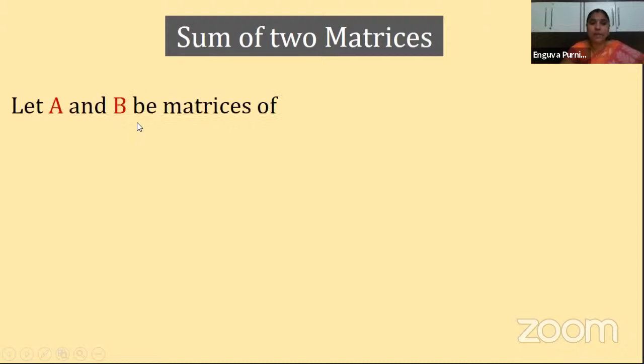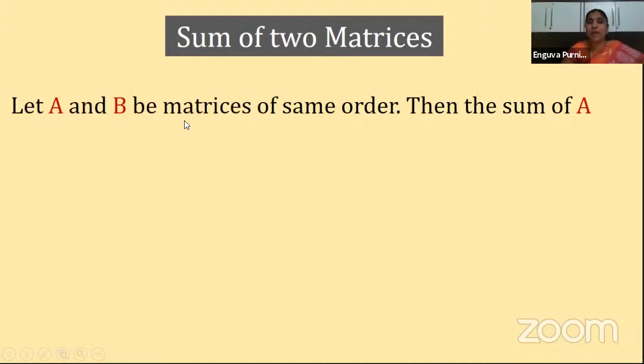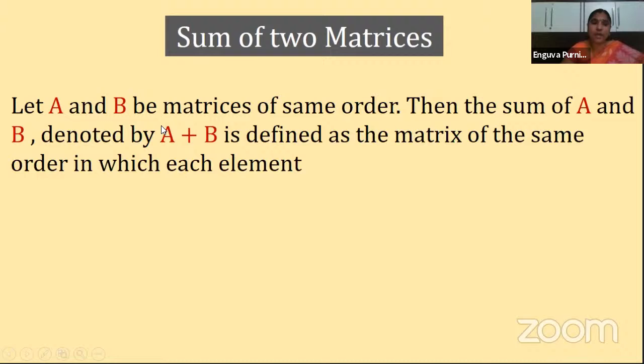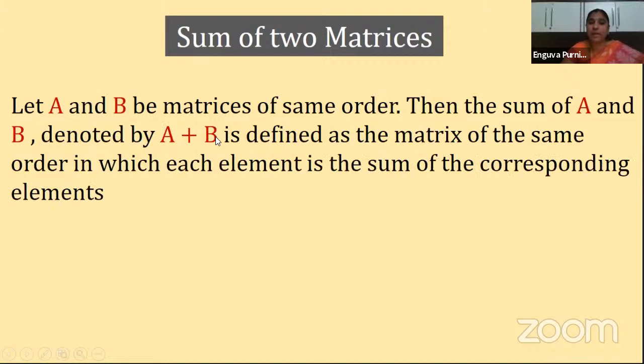Let A and B be matrices of same order. The condition should be what? They must be of same order. Then the sum of A and B, denoted by A plus B, is defined as the matrix of the same order in which each element is the sum of the corresponding elements of A and B.